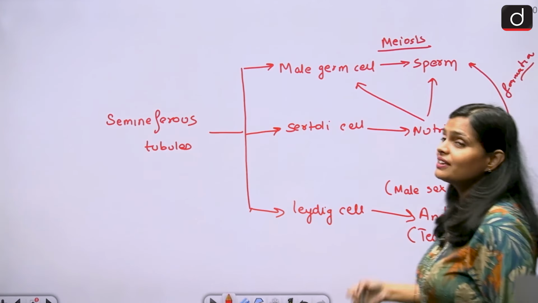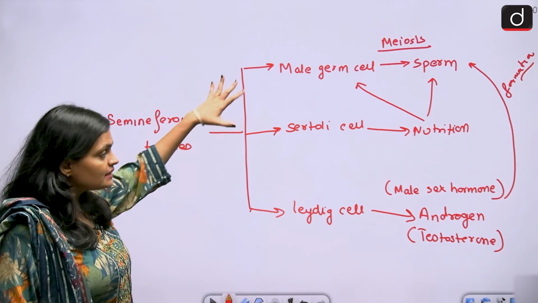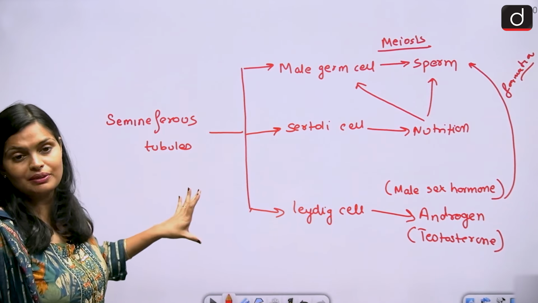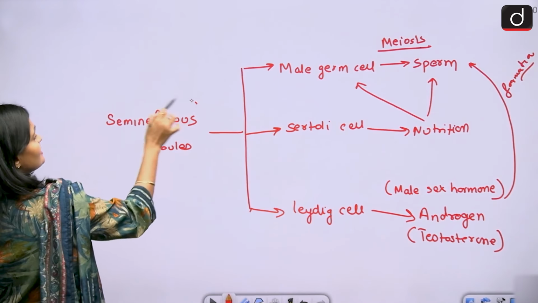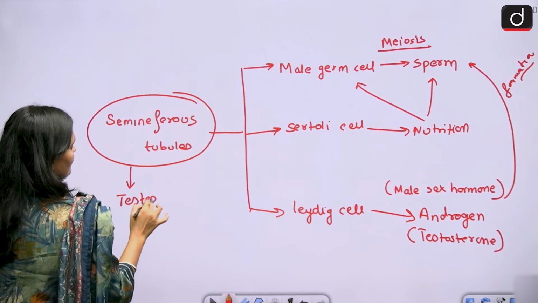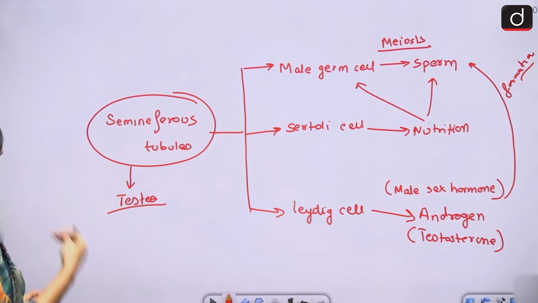So these help in the formation of sperm, right? So this is the whole role. This is very important. You have to remember these things. And where you will get this seminiferous tubule? This is present within the testis. This seminiferous tubule is present within the testis.